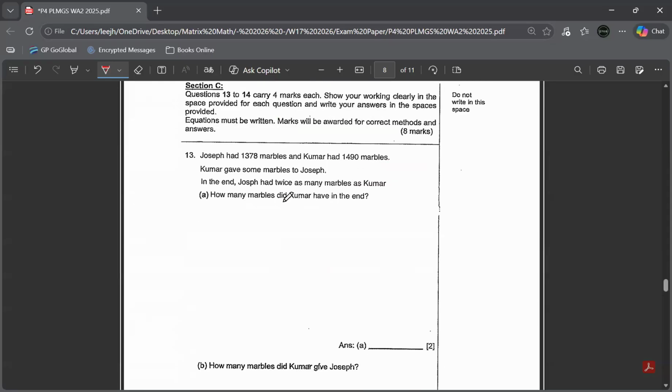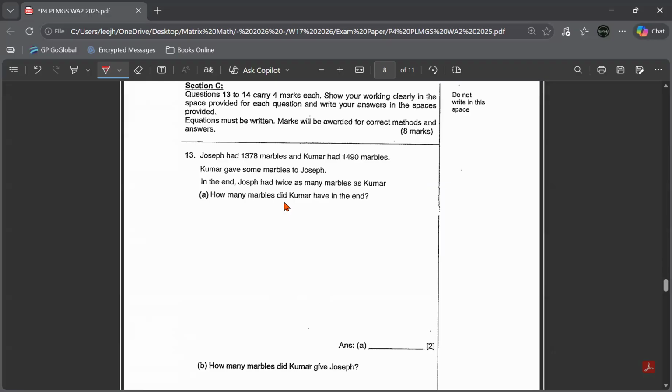Question 13. Joseph had 1,378 marbles and Kumar had 1,490 marbles. Kumar gave some marbles to Joseph. In the end, Joseph had twice as many marbles as Kumar. Part A asks how many marbles did Kumar have in the end? So we are going to draw the model. We don't know the change, so we cannot draw one model by itself. We have to draw before, change, after.